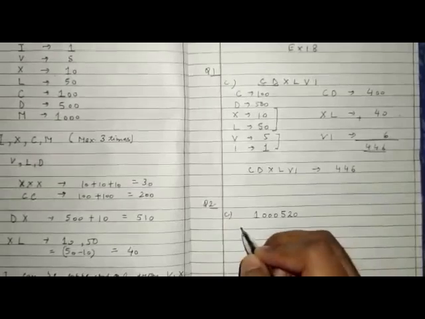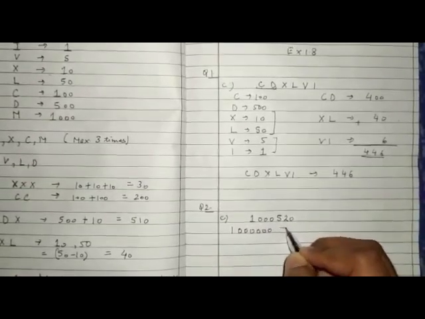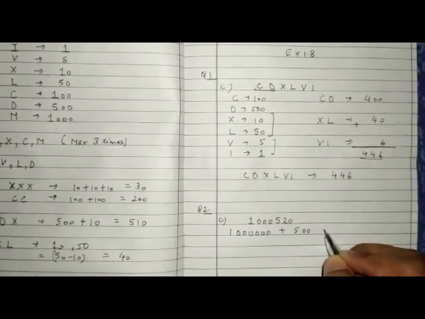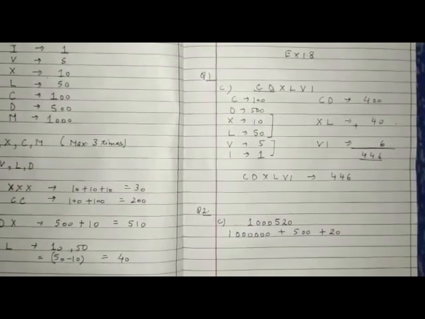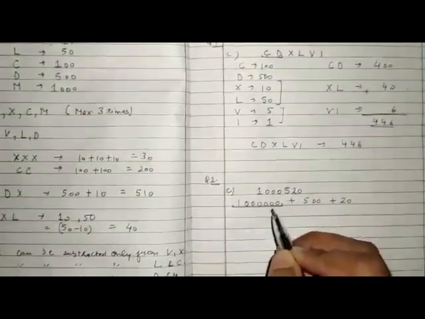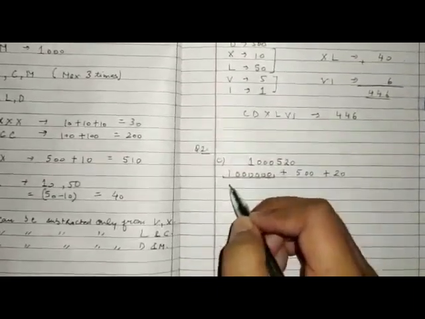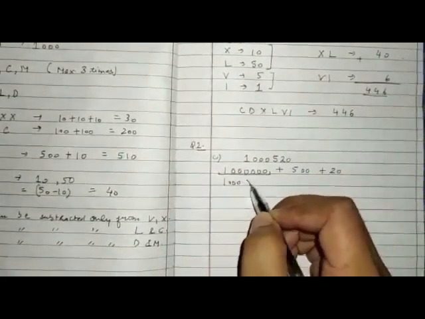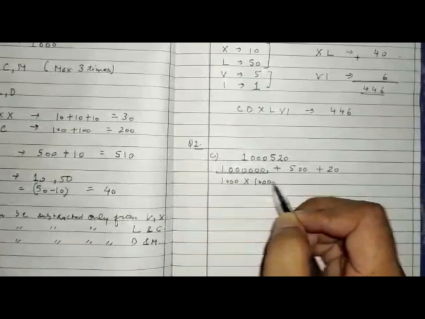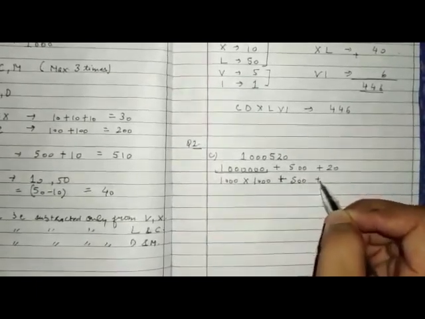Write this in expanded form: 1000000 plus 500 plus 20. Clear? This number is 10 lakh. So write this 10 lakh as a multiple of 1000. You can write this as 1000 multiply 1000 and write rest of the digits as it is.